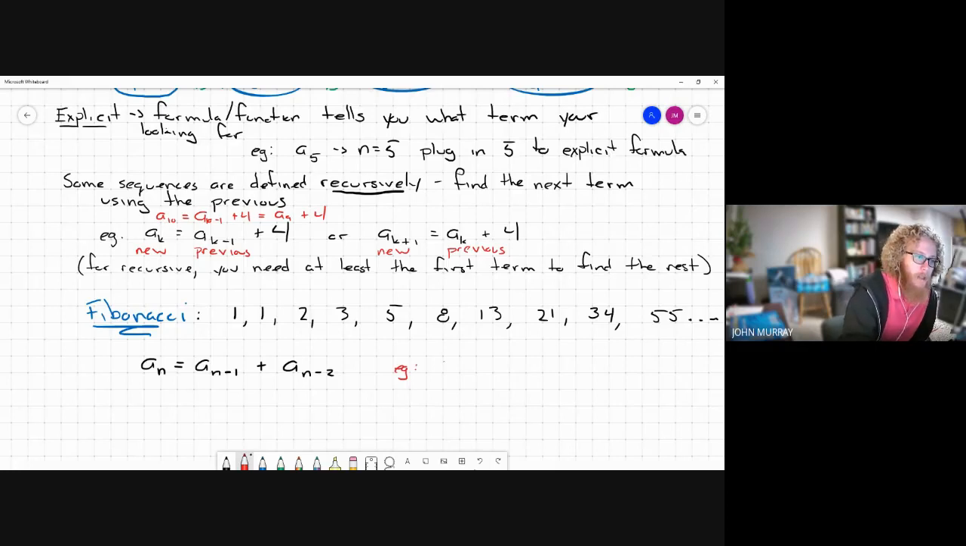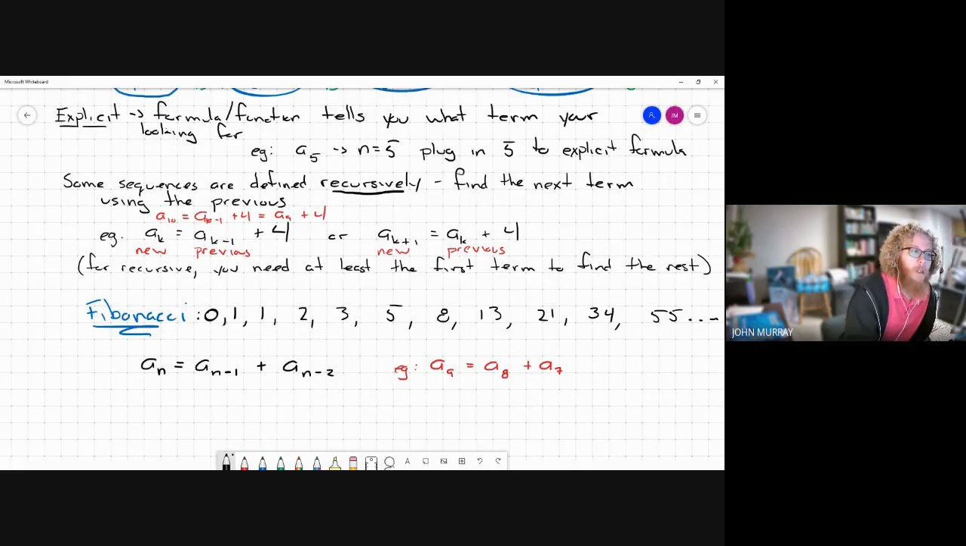So if I wanted to find the 9th term, I would need to add 9 minus 1, the 8th term, plus 9 minus 2, the 7th term. Right? So actually, technically, it starts with 0.